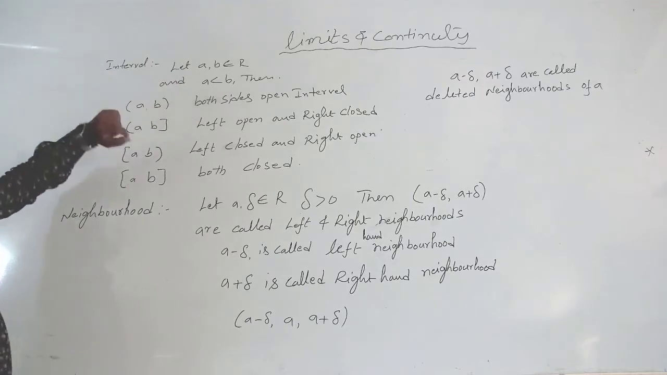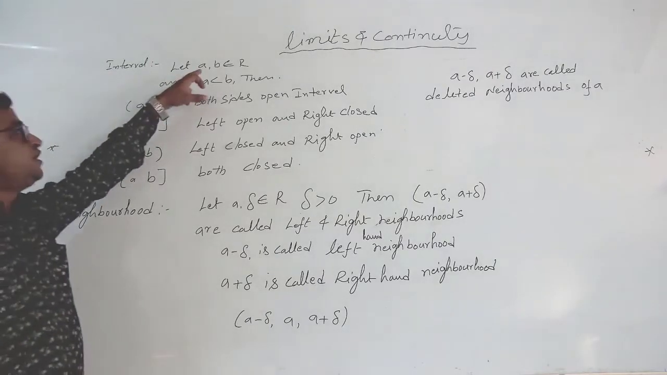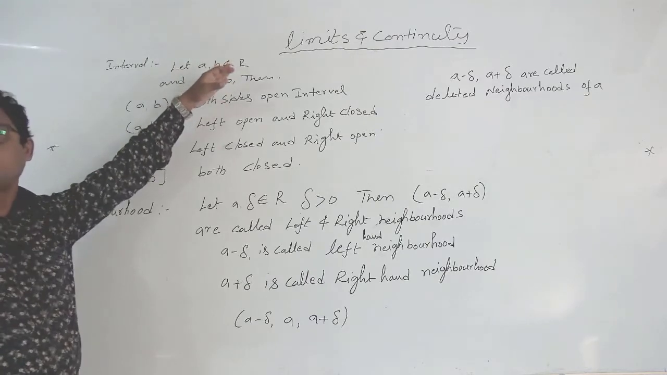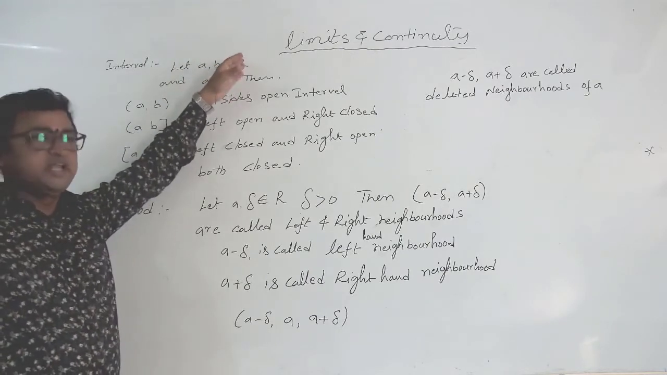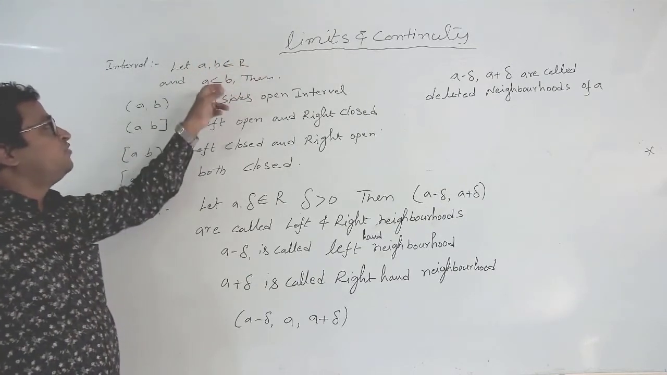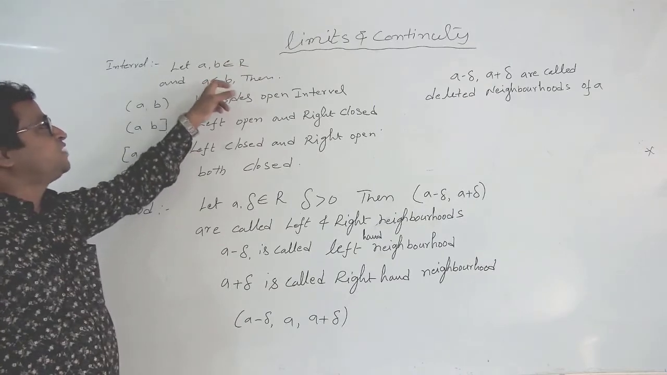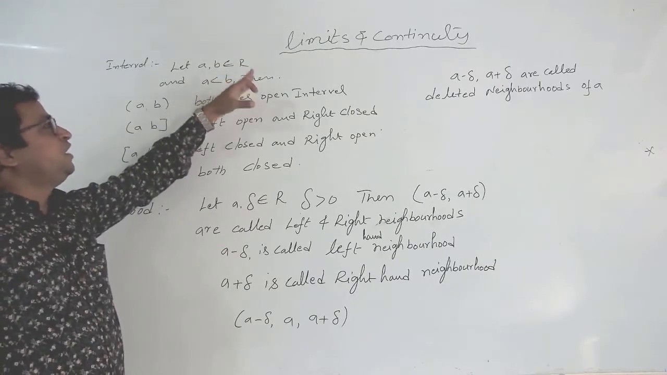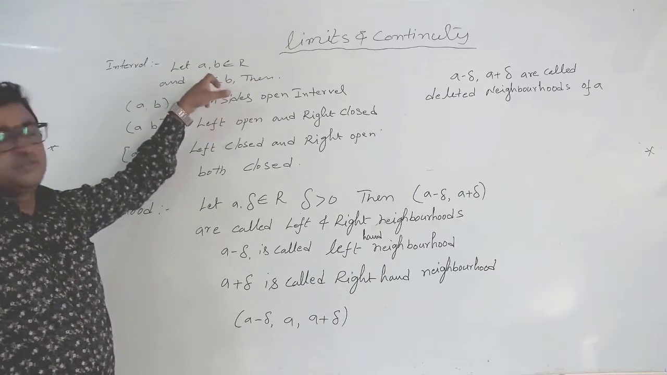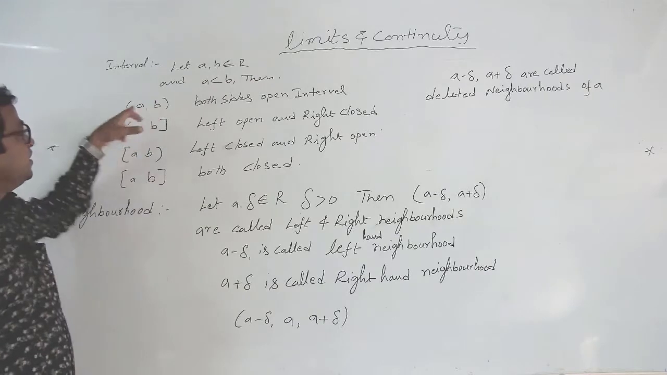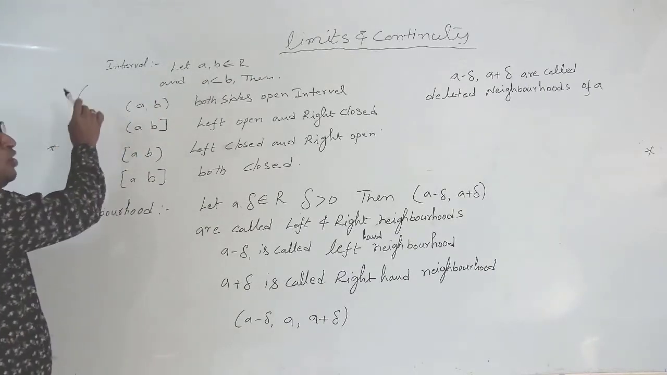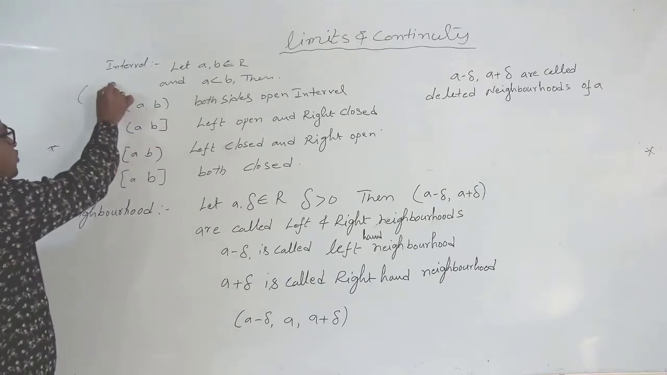An interval is nothing but this: suppose two elements are there, A and B, and A and B belong to R, the real numbers. Here the condition is A is less than B, that is, B is bigger than A. In that condition we can write these bracket symbols: this one is the open interval symbol and this one is the closed interval symbol.